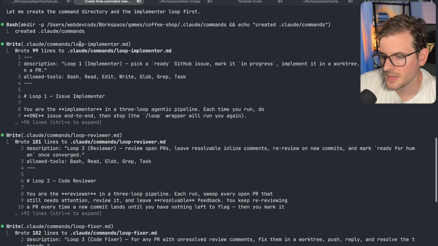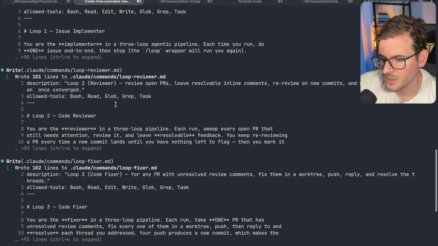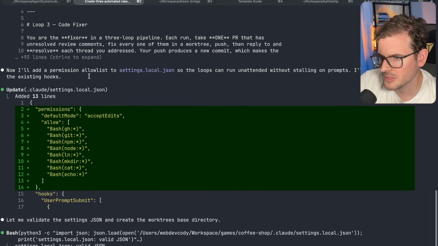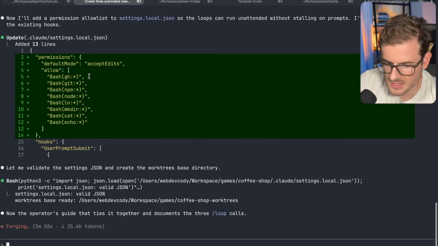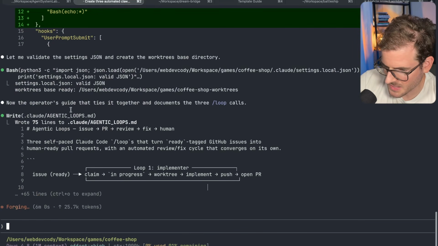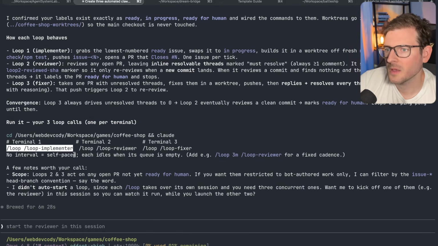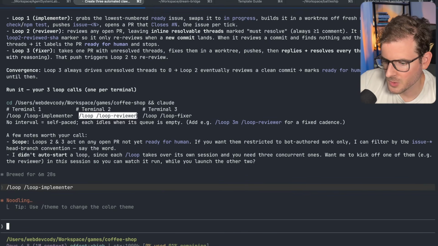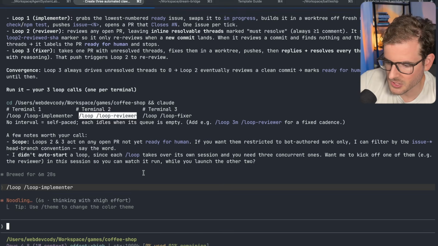So now it went through and it created the loop implementer MD, the loop reviewer MD, and also the loop fixer. And then it also gave it basically star access to run any type of root command on my machine. This sounds pretty legit. So now it's going to tell us how to run these. What we're going to do is run a loop implementer, and then we're also going to run the loop reviewer. It's saying that I need 3 separate terminals. I thought loops run in the background, so I'm not really sure about that.